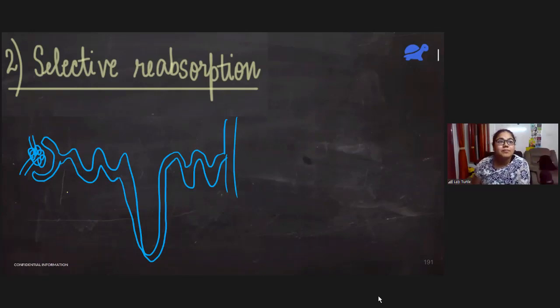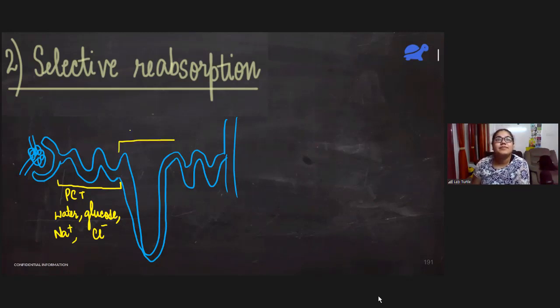In the PCT, which is from here to here, there is absorption of a lot of water. Then there is also the absorption of excess glucose, some sodium ions, some chloride ions. That is all reabsorbed here. Now, this is the loop of Henle.